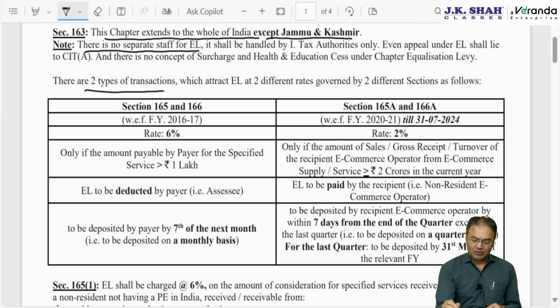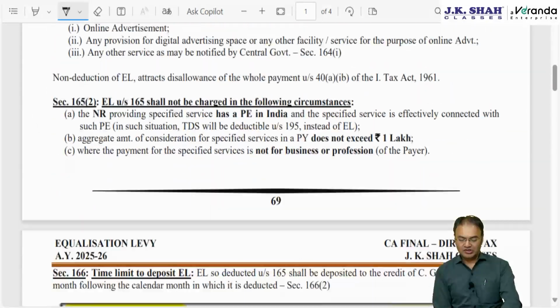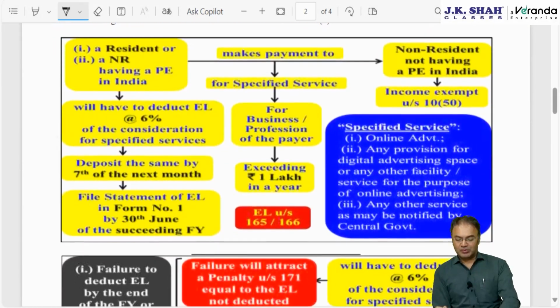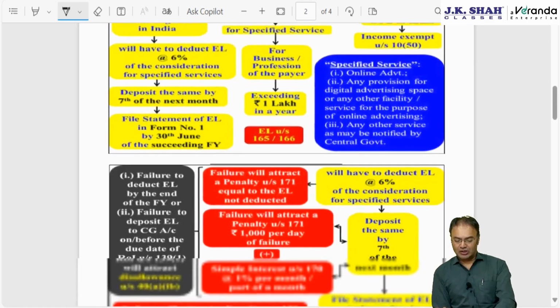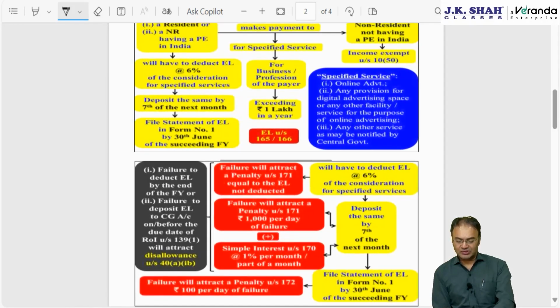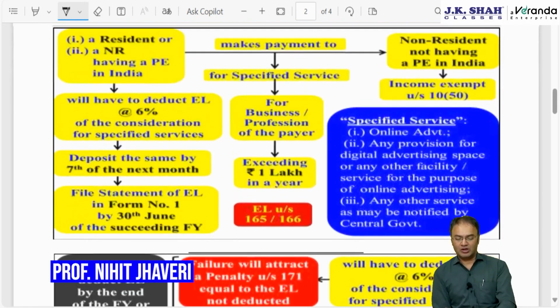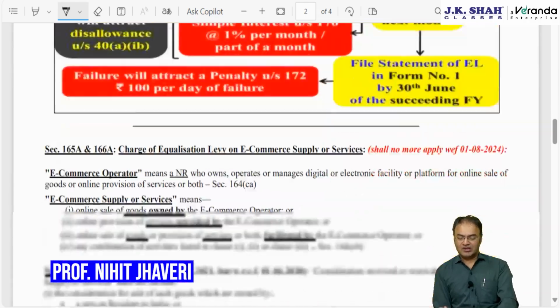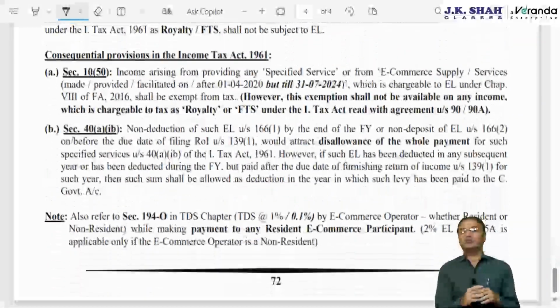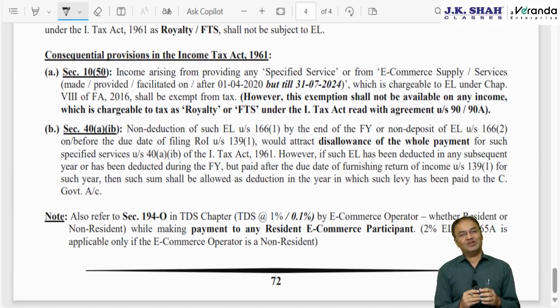From exam perspective, you just need to remember this equalization levy 6%, which I have summarized in 2 slides or 2 pages. Okay, you can have a look at it. What are the conditions? That's it. With that, this chapter revision comes to an end. See you in the next video with some other chapter.